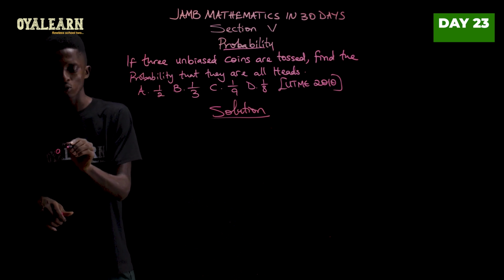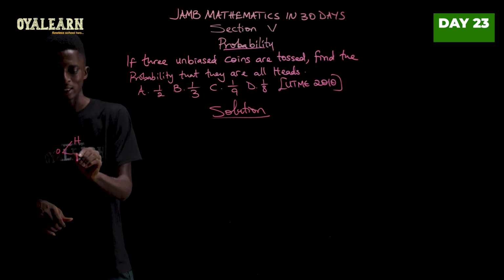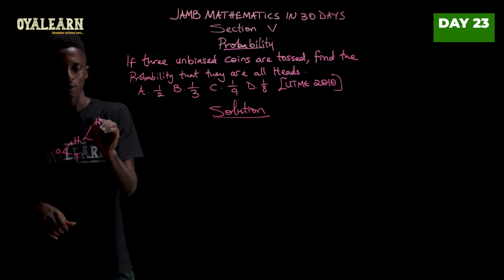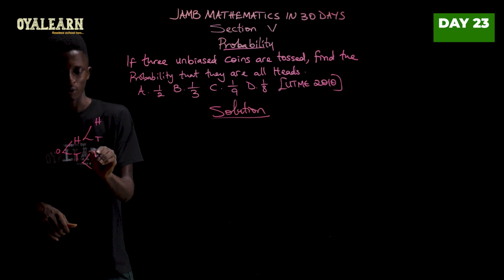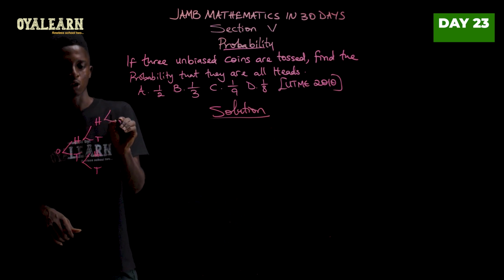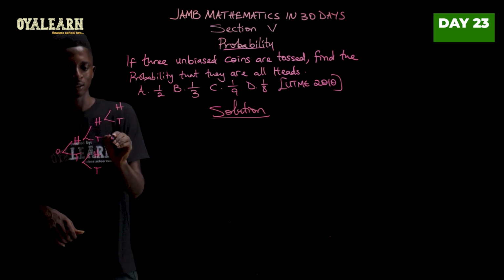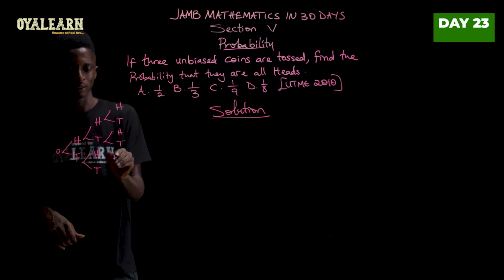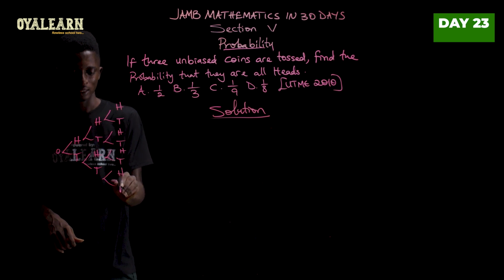So during the first toss, you should have heads, then tail. Then this will give you heads, tail. This will also give you heads, tail. Now to the third one, we'll have heads, tail, head, tail, head, tail, head, tail.